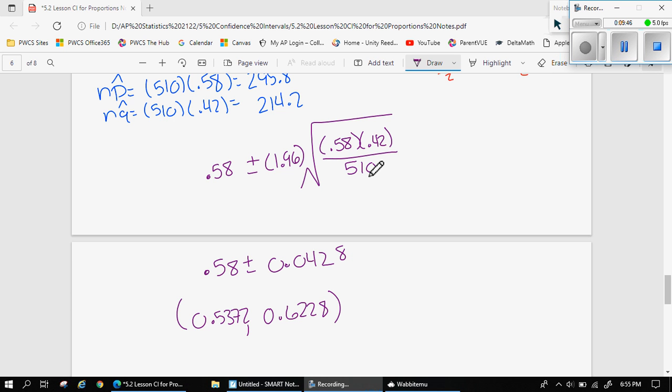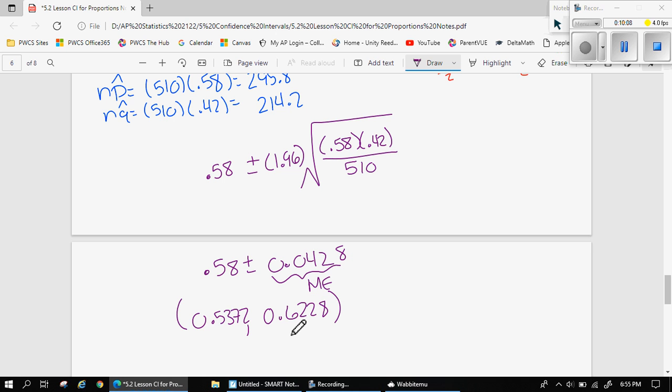P hat is 0.58, the Z star is 1.96, P hat 0.58, Q hat 0.42, and my sample size N is 510. And I boiled that all down to 0.0428 on the right. This is my margin of error. We call it ME. And so I'm going to add or subtract that to 0.58, and I get this.